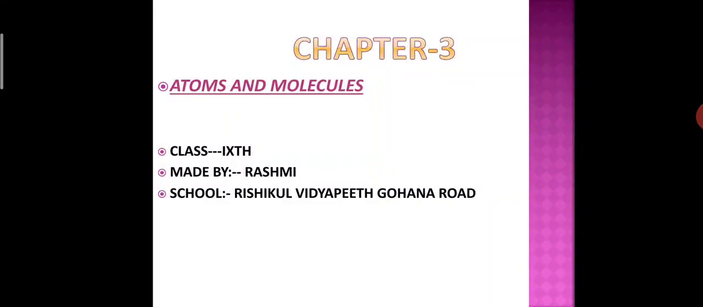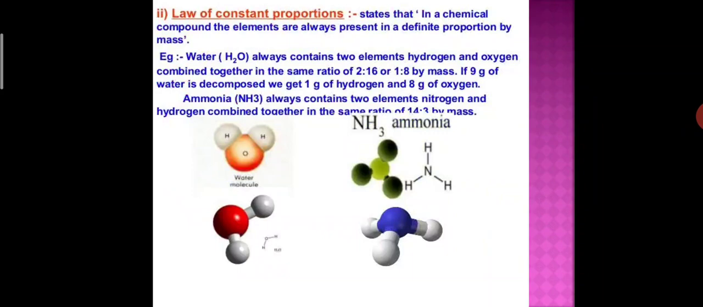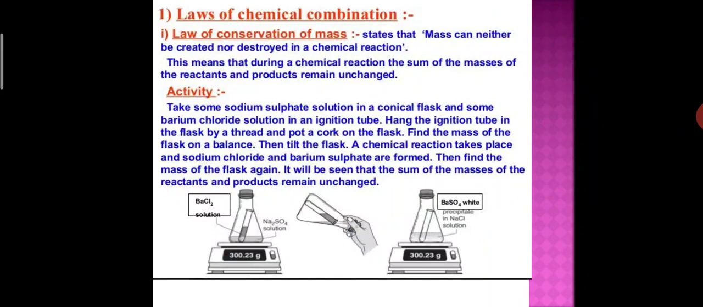Students, we have discussed in the last lecture the laws of chemical combination: the law of conservation of mass and the law of constant proportions. So, what is the law of conservation of mass? The law of conservation of mass states that mass can neither be created nor destroyed in a chemical reaction. This means that during a chemical reaction, the sum of the masses of the reactants and the products remains unchanged.